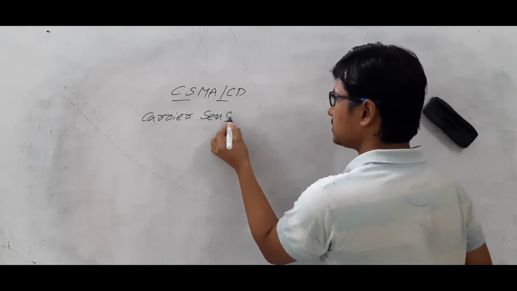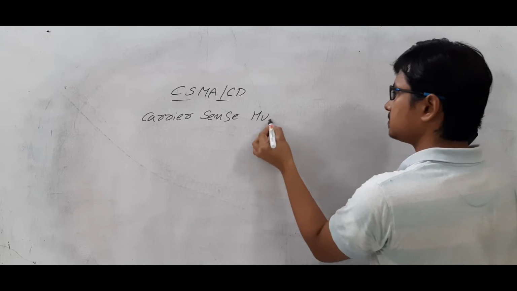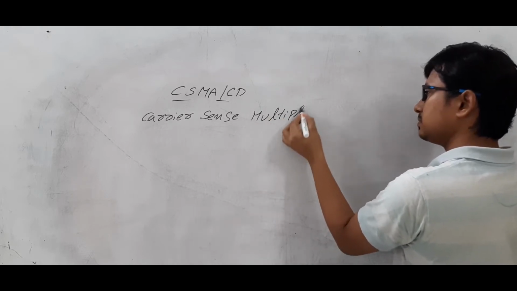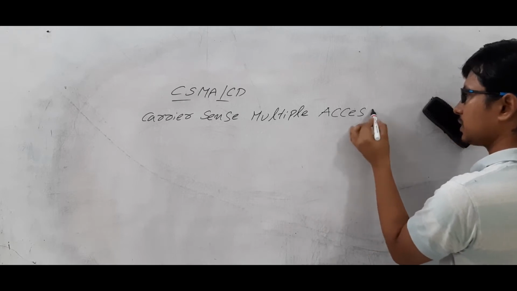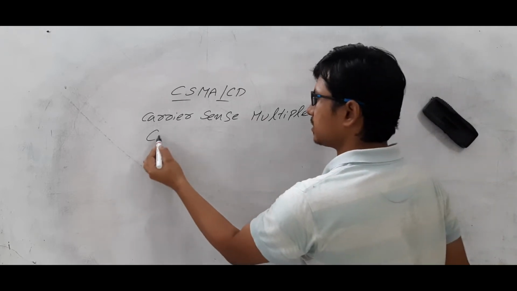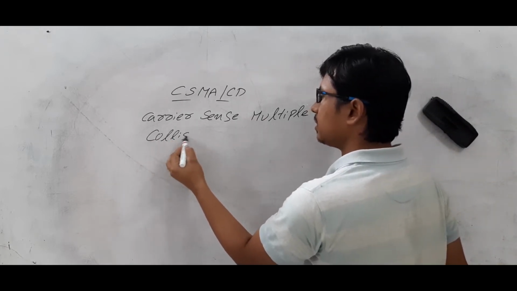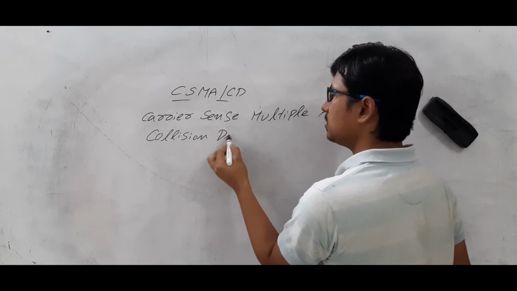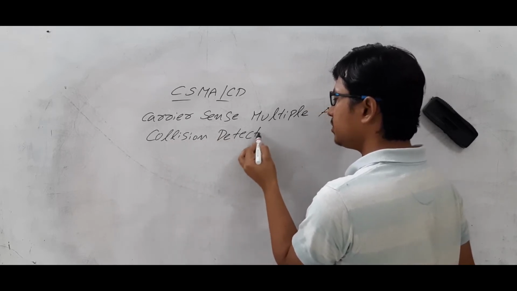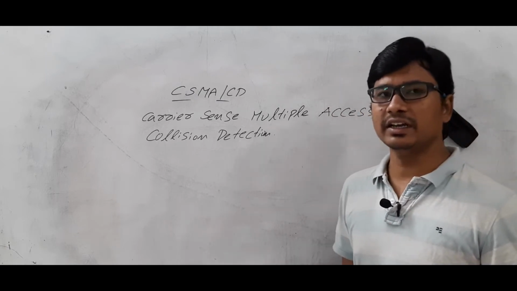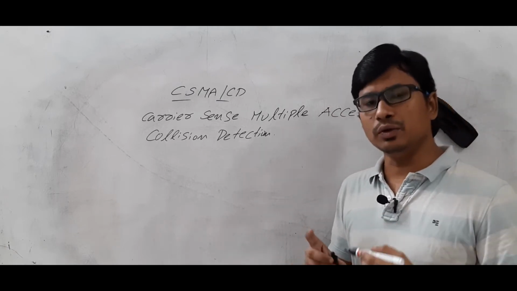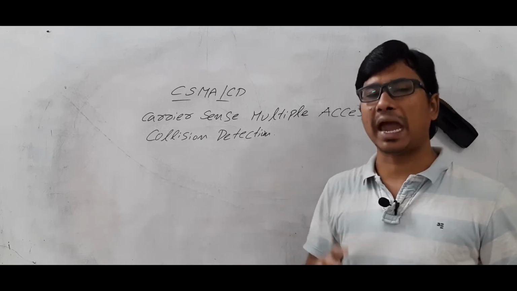multiple access with collision detection. So here you can detect the collision. Now, how the collision will be detected, we will discuss. If the collision is detected, then what can we do? The nodes can stop sending the packets.